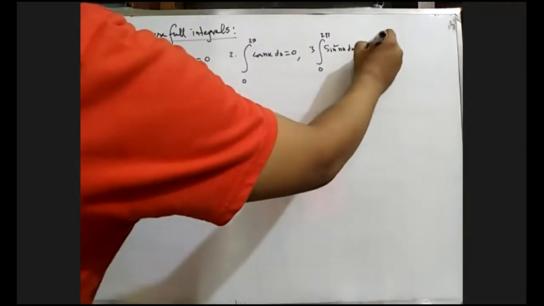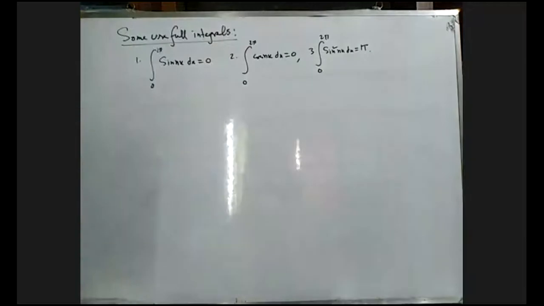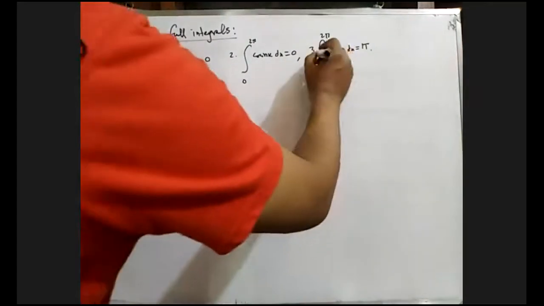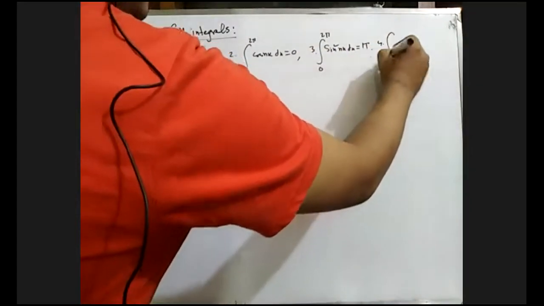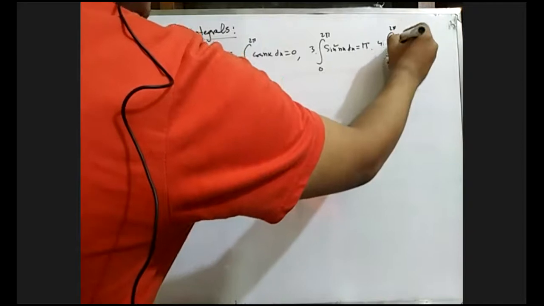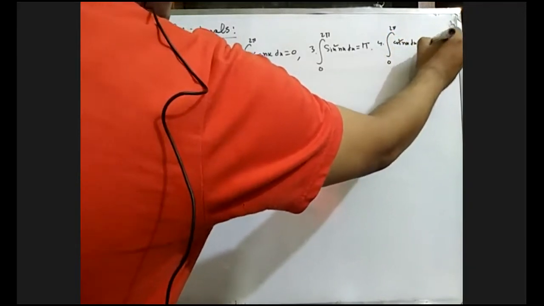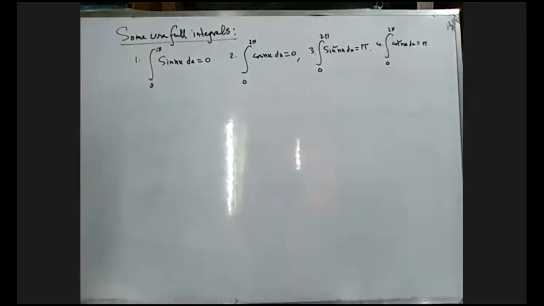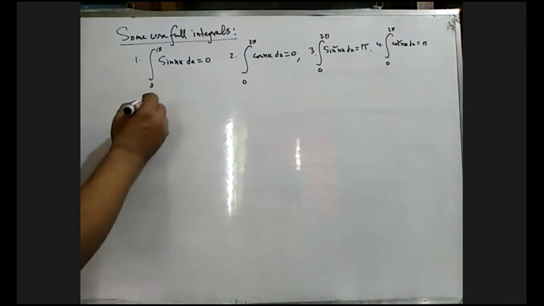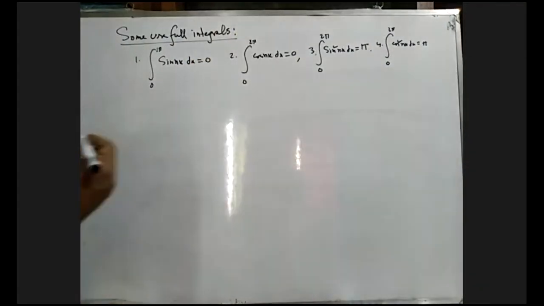You can solve this at home. And cos square will also be pi: number 4, 0 to twice pi of cos square nx dx is also pi. And sin mx cos nx also pi. These useful results we have to remember.